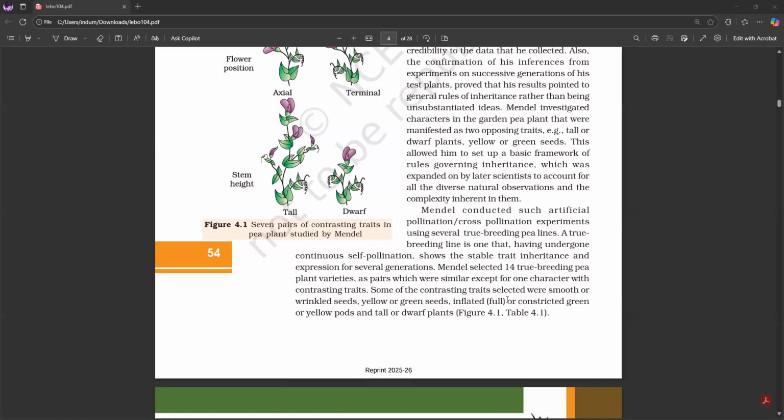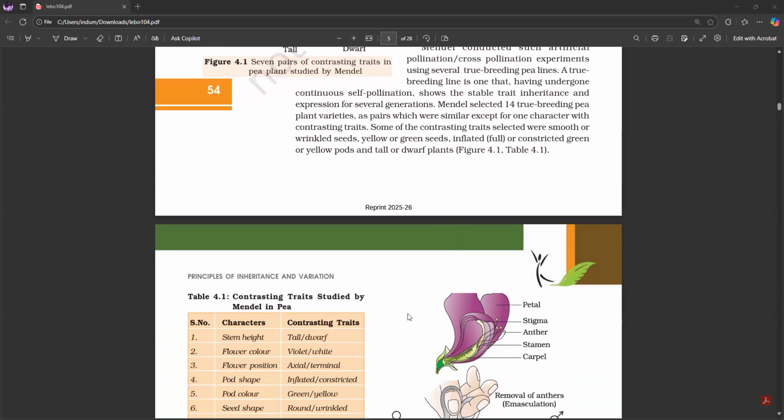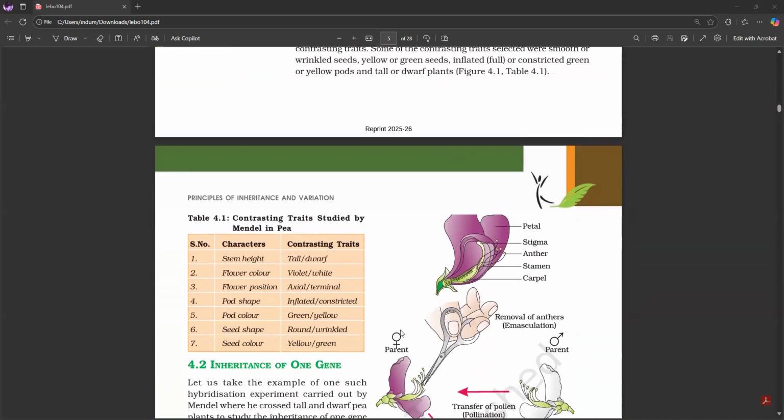A true breeding line is one that, having undergone continuous self pollination, shows the stable trait inheritance and expression for several generations. Mendel selected 14 true breeding pea plant varieties as pairs which were similar except for one character with contrasting traits. Some of the contrasting traits selected were smooth or wrinkled seeds, yellow or green seeds, inflated or constricted green or yellow pods, and tall or dwarf plants. Figure 4.1, Table 4.1.